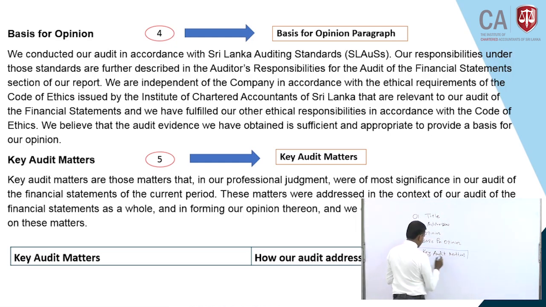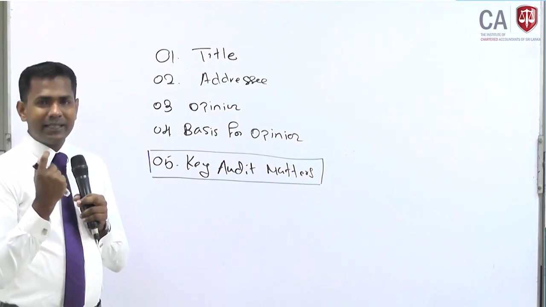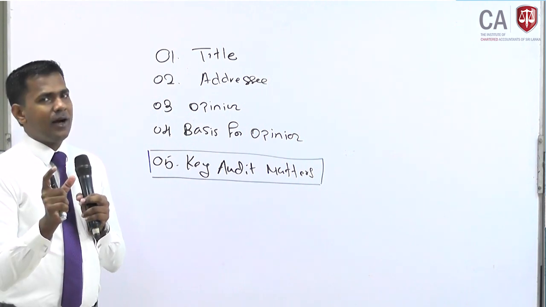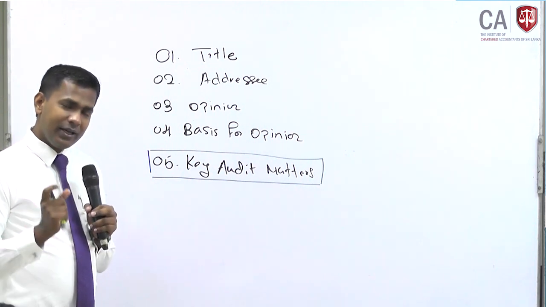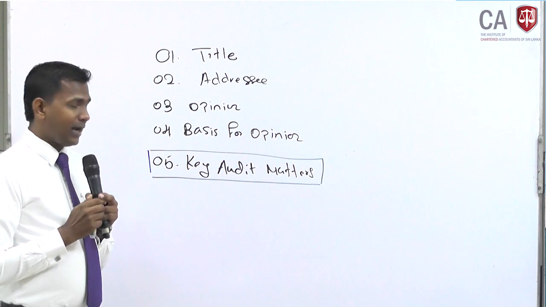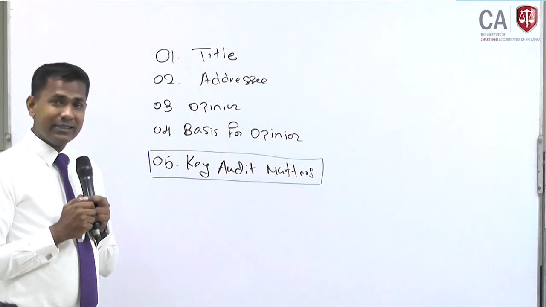Most of the students as well as most of the other CA students who learned auditing before 2018-19, if you learned this audit report or the auditing subject then, you don't know this one. The key audit matters. What is this key audit matters? In BL5, we don't go for an in-detail discussion of key audit matters, but in CL1, it's heavily discussed. But I will tell you in summary for you to remember what key audit matters are.